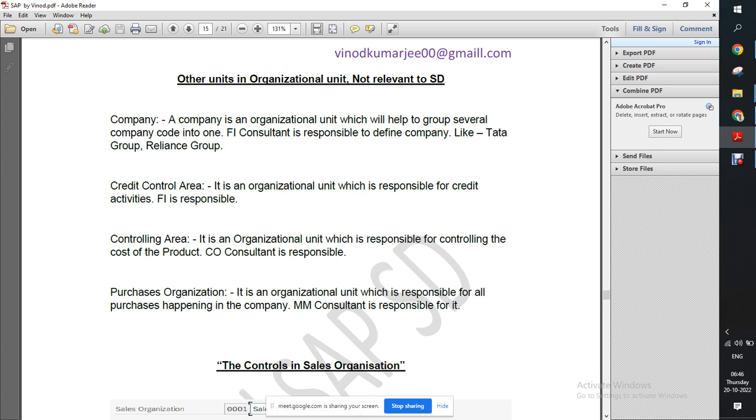Purchase organization, so this company is again not mandatory. Credit control area and controlling area, these two are FI org units, and purchase organization is an MM unit.